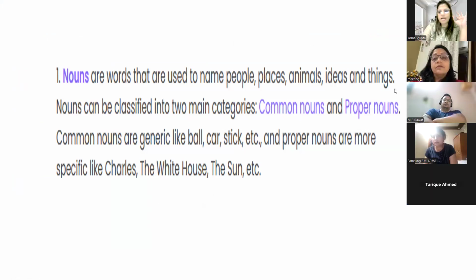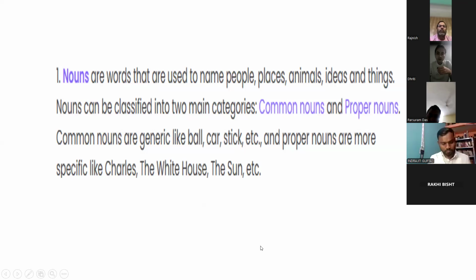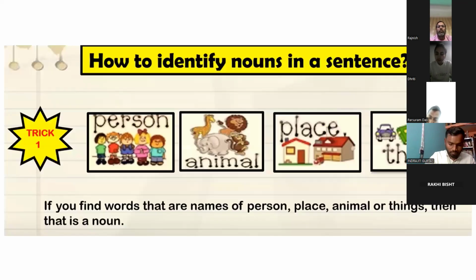If you see your surroundings, anything which you can give a name, that becomes a noun. जिसका भी आप नाम दे सकते हैं, that becomes a noun. So nouns are of very different types: common noun, proper noun, abstract noun. Common nouns you all know, for example, ball, car, stick. These are all common nouns. And proper nouns mean the specific.